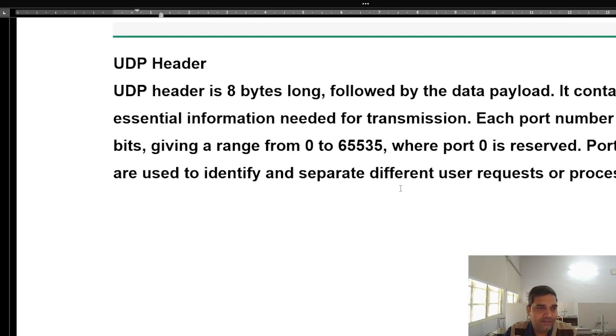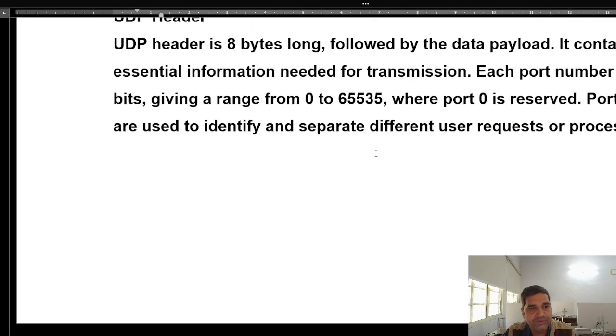UDP header. This is 8 bytes long, followed by the data payload. It contains all the essential information needed for transmission. Each port number field is 16 bits, giving a range of 0 to 65,535. This means 65,536 ports are available in a computer, where port 0 is reserved.